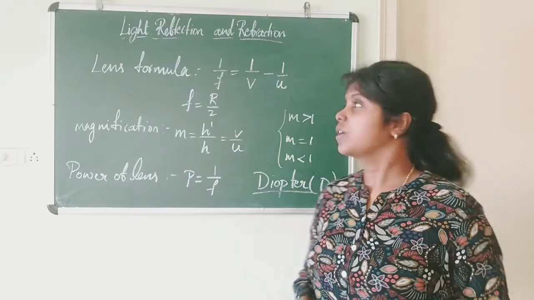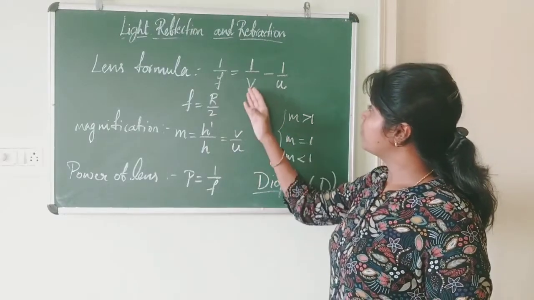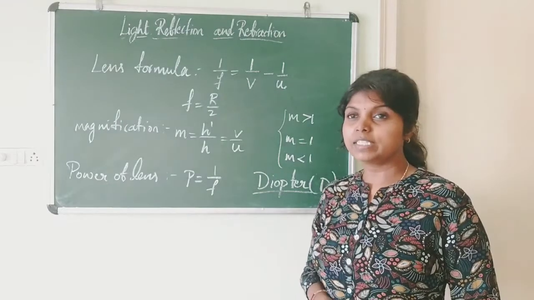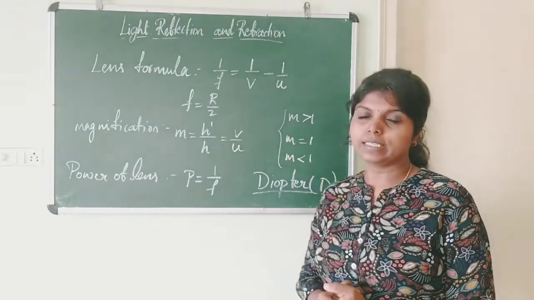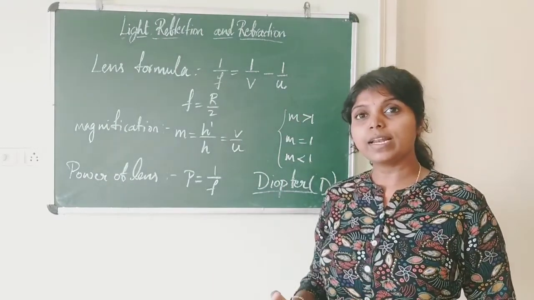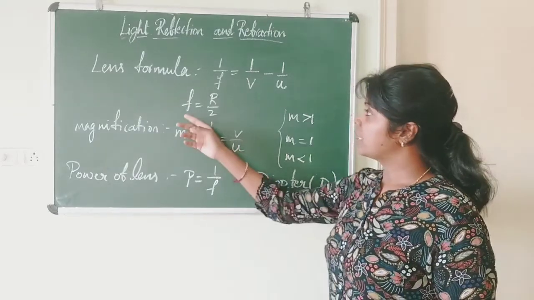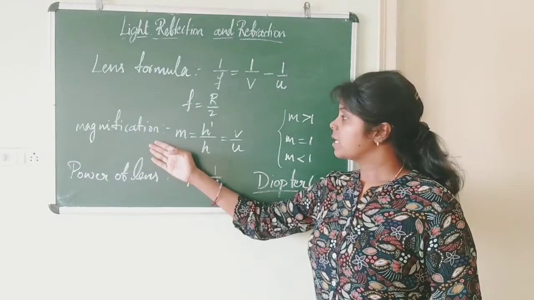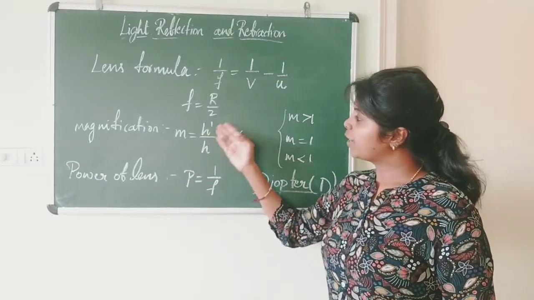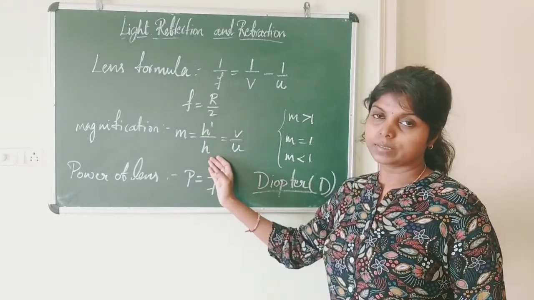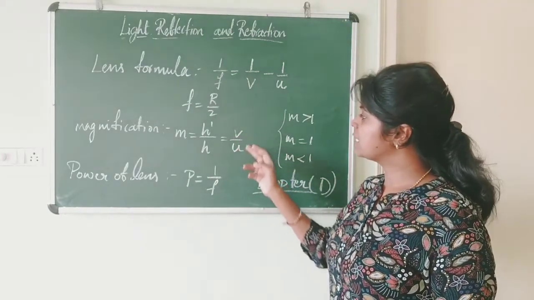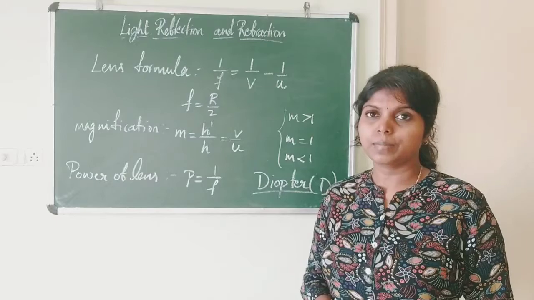The lens formula states 1 by f is equal to 1 by v minus 1 by u. Here f is focal length, v is image distance and u is object distance. The relation between focal length and radius of curvature is f is equal to r by 2. Magnification of a lens is the ratio of height of the image to height of the object. It can also be written as v by u. Here v is image distance and u is object distance.